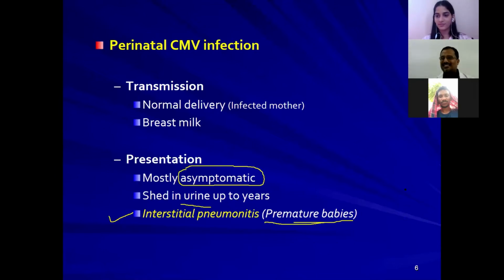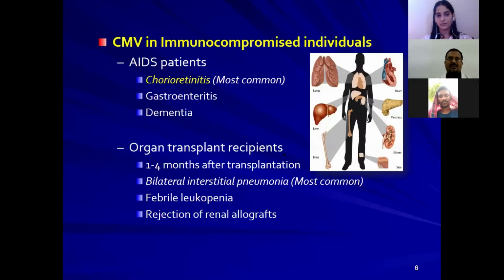Okay, nice. So the presentation, most of the time among premature babies, is seen in the form of interstitial pneumonitis. This is the way the baby will present in cytomegaloviral infections if the baby is infected after delivery or during delivery. Next, how will this cytomegaloviral infection manifest among people who are immunologically compromised?